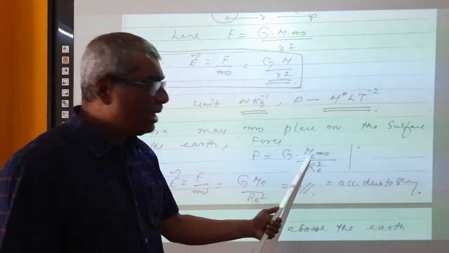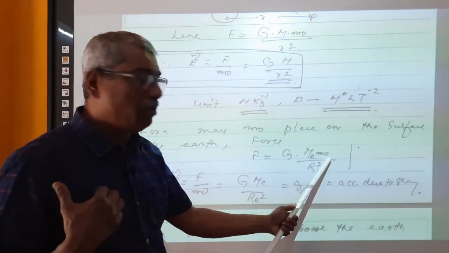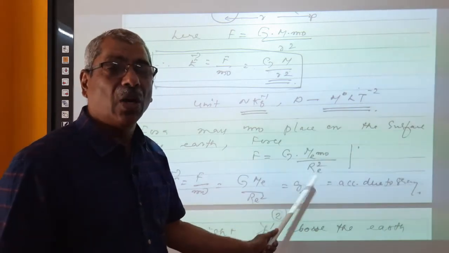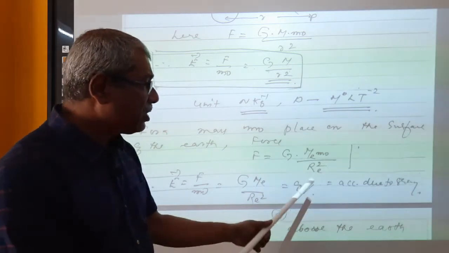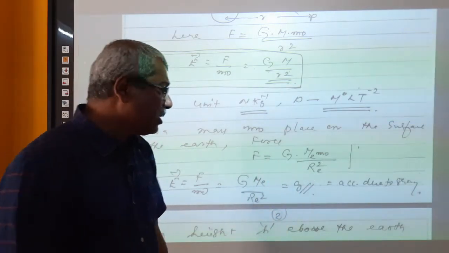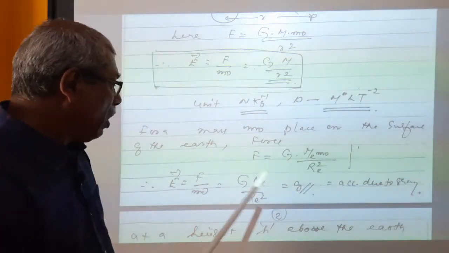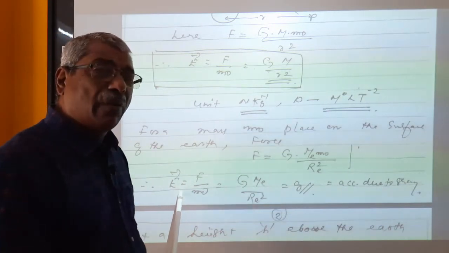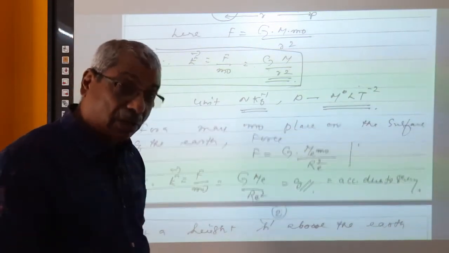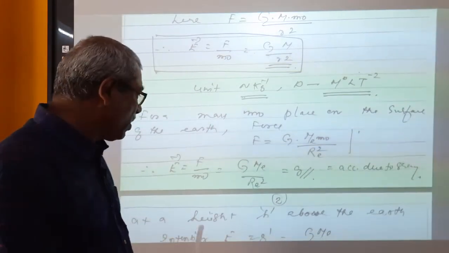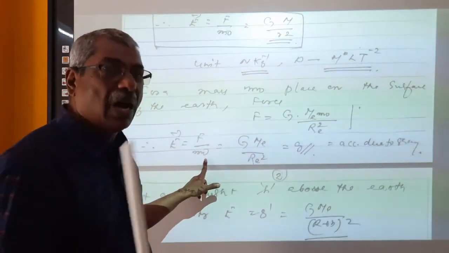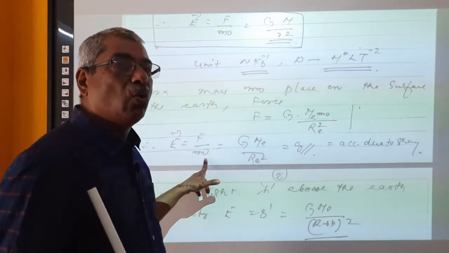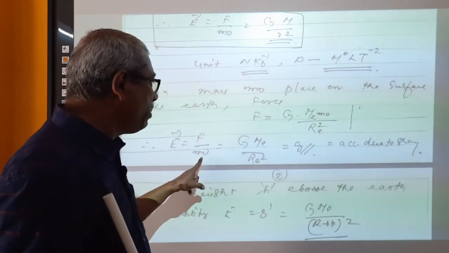ME is the mass of the earth, and M0 is the mass of my body, divided by R square. Why? That means the distance between my body and the center of the earth is the radius of the earth itself. That is R square. Now, the intensity of gravitational field due to the earth on its surface is given by F by m0. What is m0 here? In this case, I am the person, the body whose mass is m0.